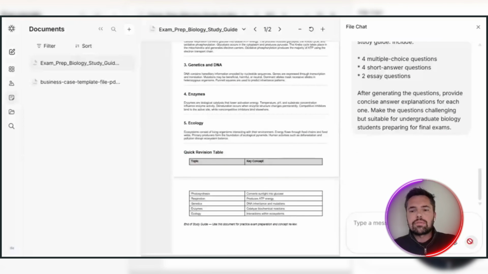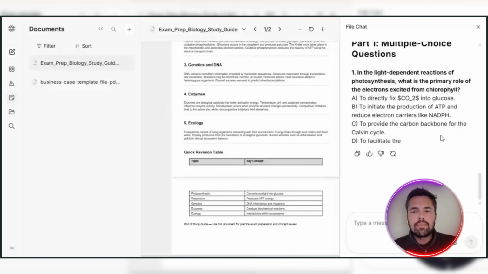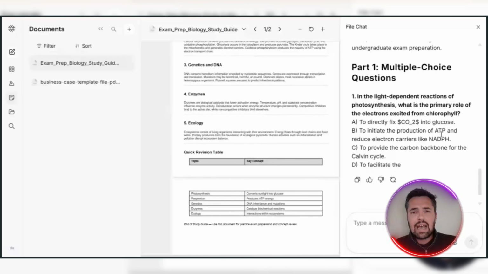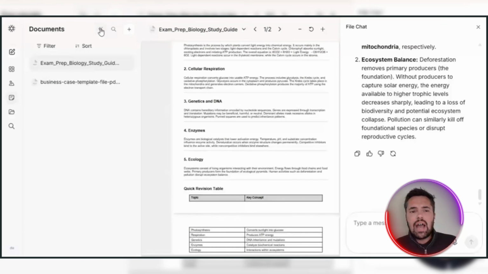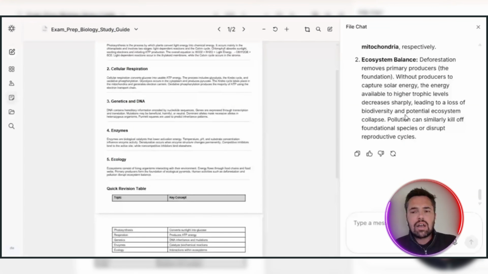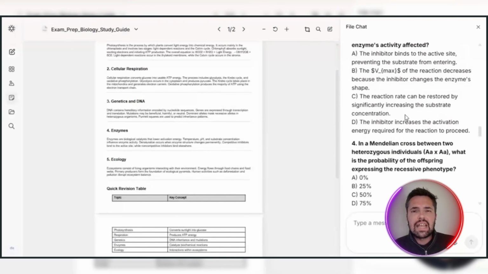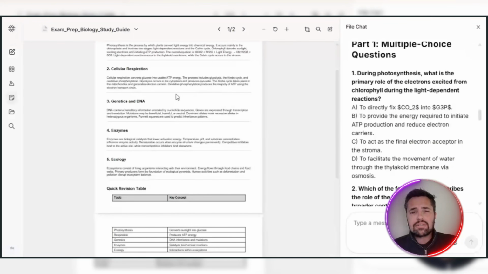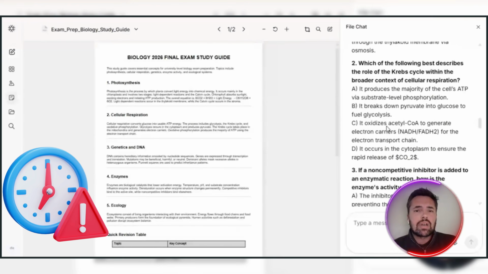We're just going to ask it to generate 10 practice exam questions based on that document. And there it goes. So you can see it working through the material in real time, pulling out the key concepts and turning them into actual exam style questions. No copying and pasting. And these aren't generic questions either, right? Look at them. They're specific to the content in that document, which means you're practicing on exactly what matters for your exam rather than wasting time on stuff that won't come up.